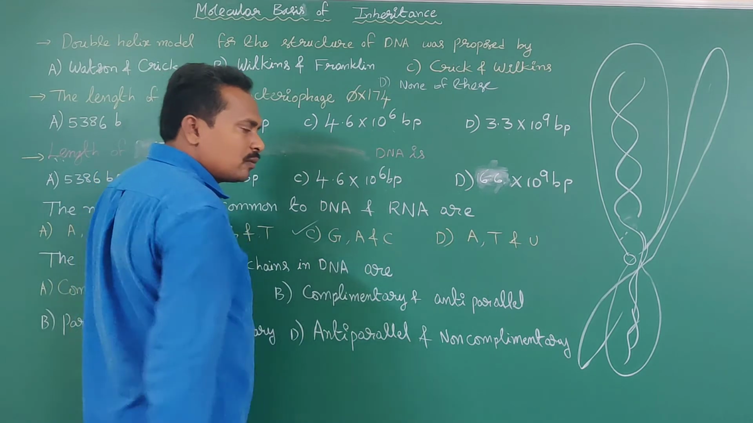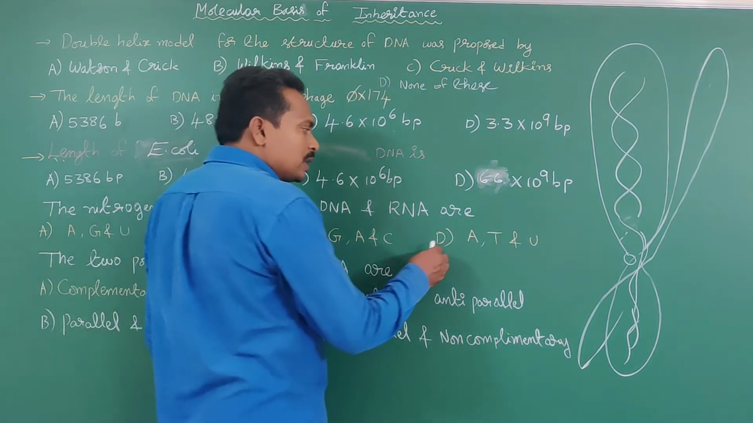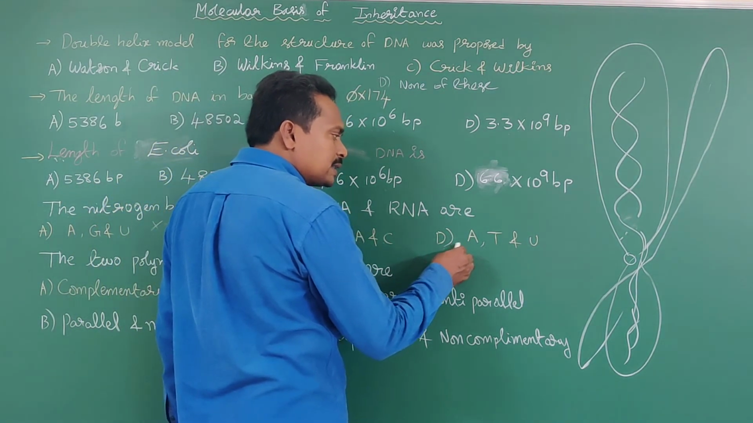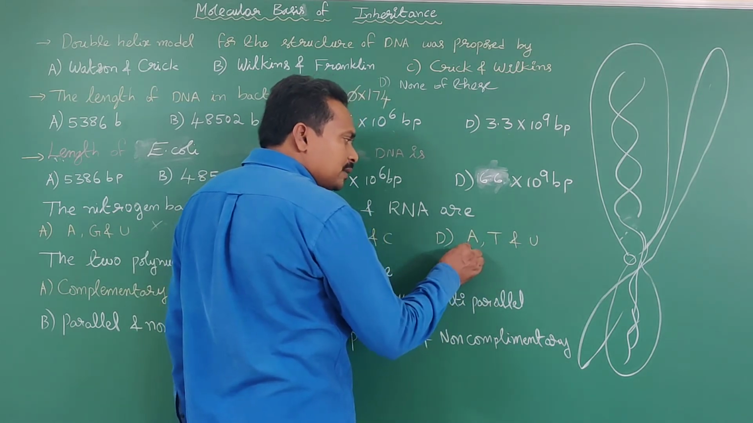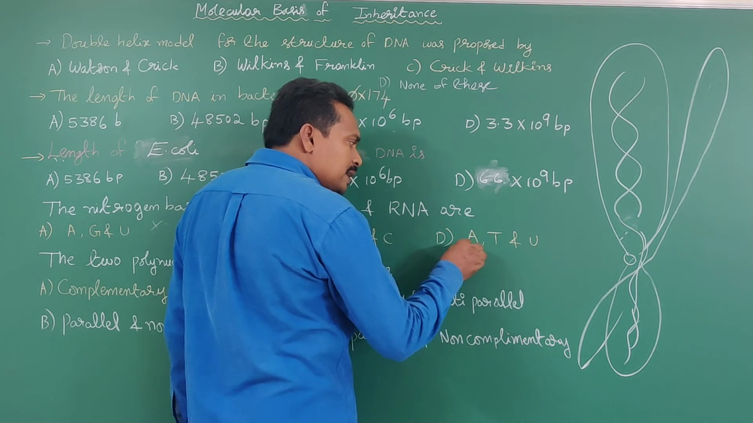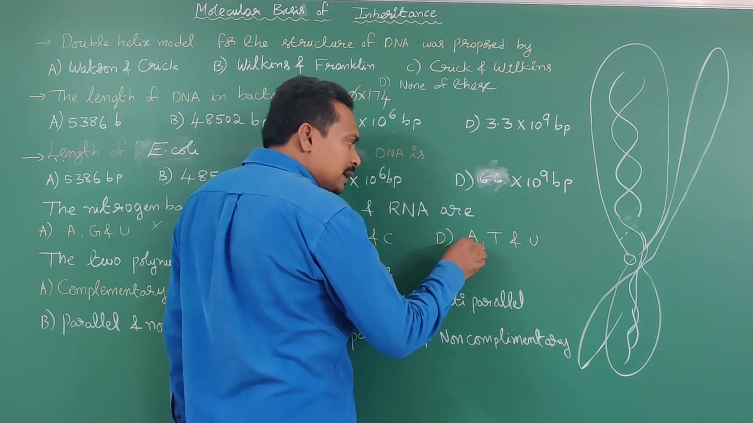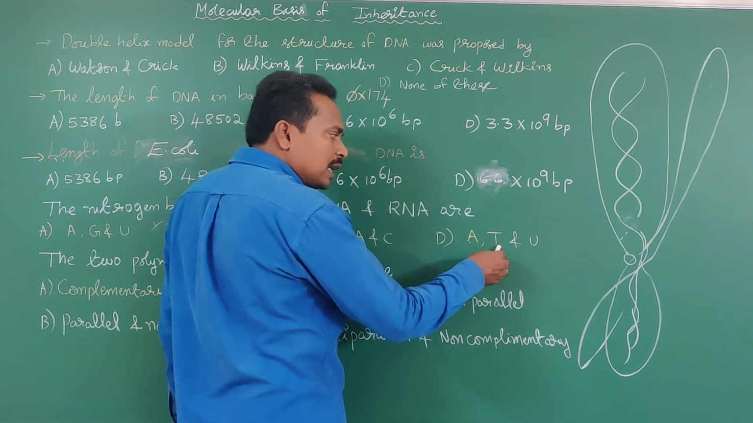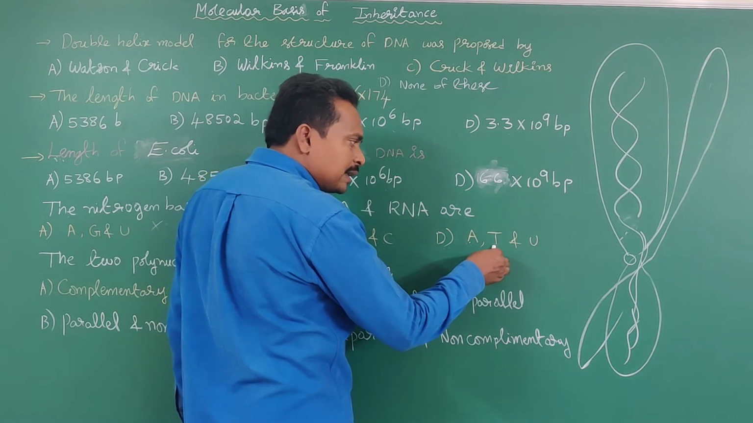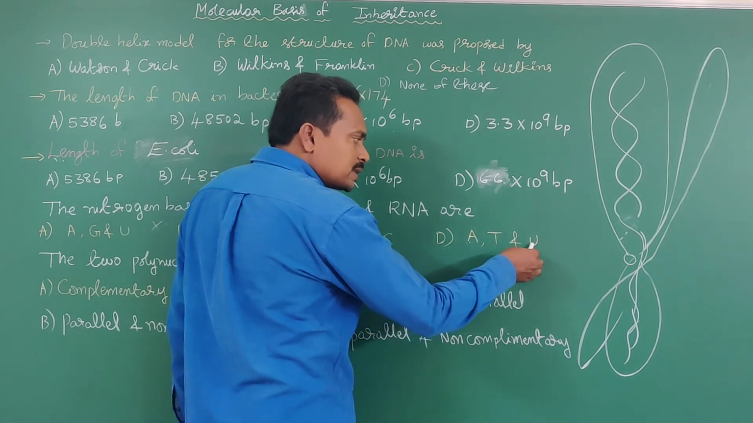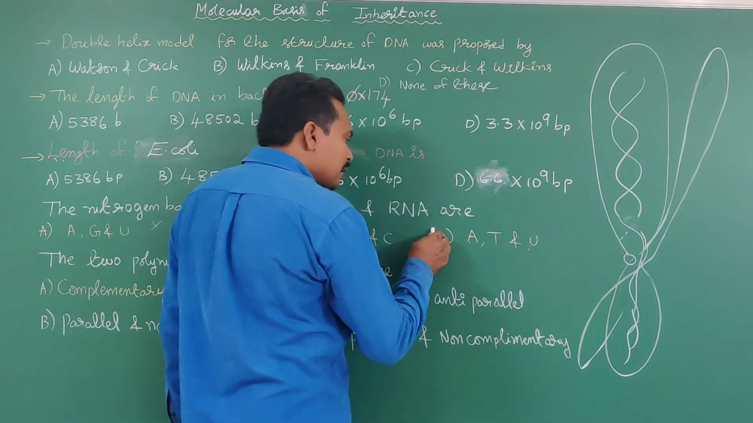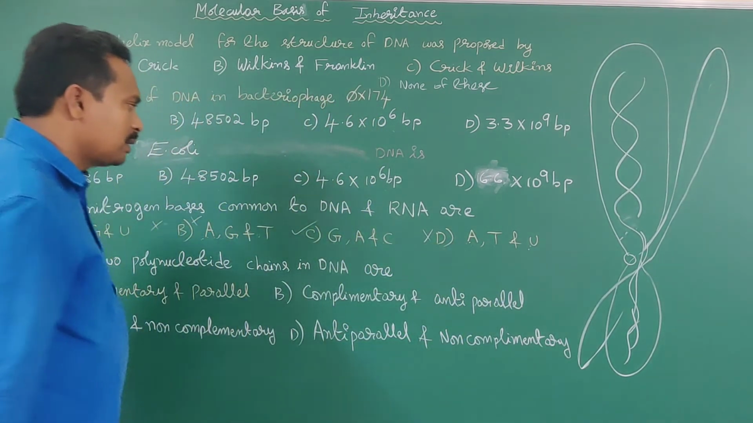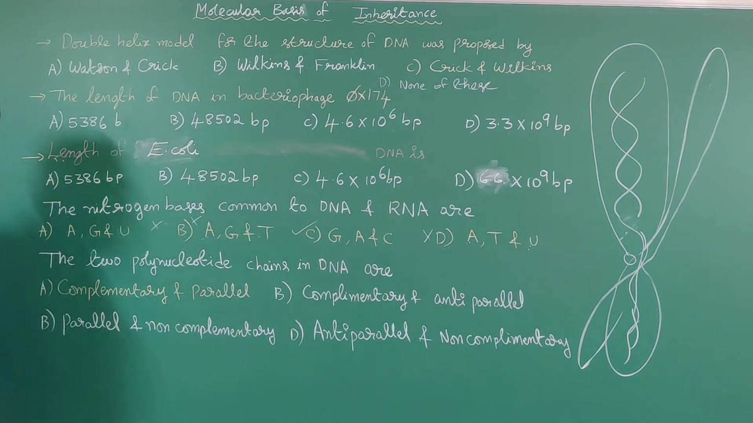Why is option D wrong? Because the given option D is adenine, thymine, uracil. Adenine is present in both DNA and RNA. Thymine is present only in DNA but not RNA. Uracil is present only in RNA but not in DNA. Hence option D is wrong. So option C is the only correct one. Okay, what about the next question?